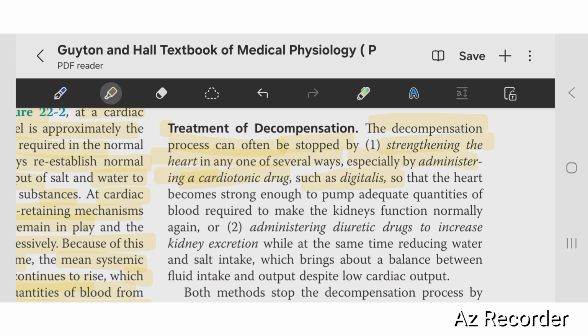So what does digitalis do? It increases the strength of the cardiac muscle. Like your cardiac muscle is going weak, along with retention of fluid by your kidney, it is going weak, so your kidney does not function properly then, and your kidney filtration and fluid excretion ability decreases, so it further worsens. Like a cardiac failure when it goes to the deep decompensated stage,